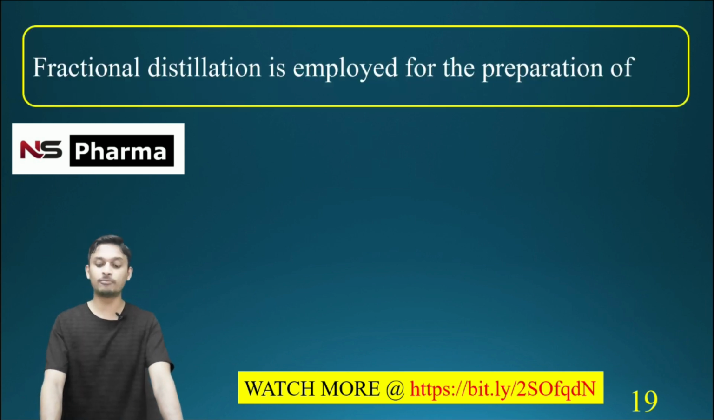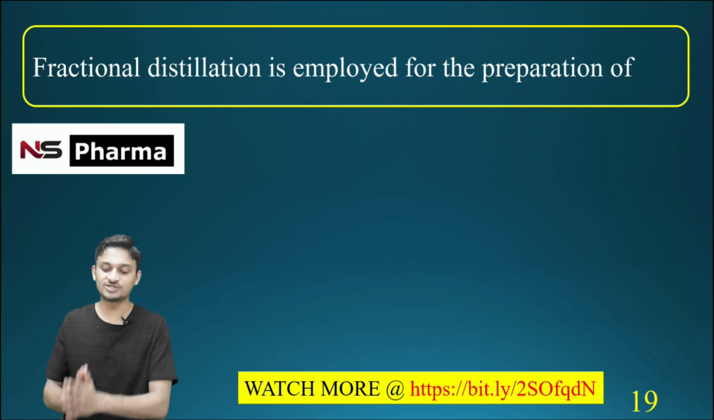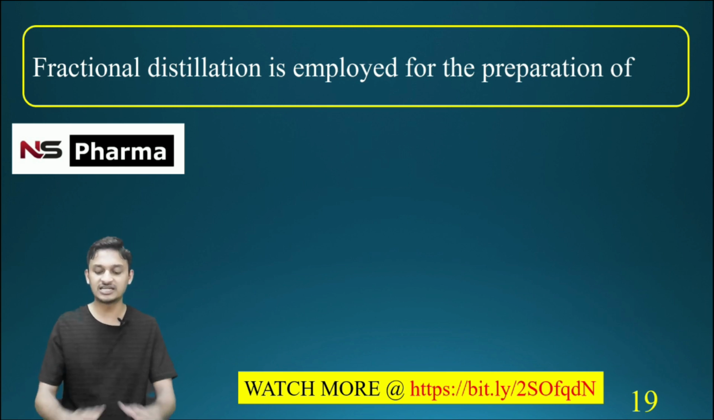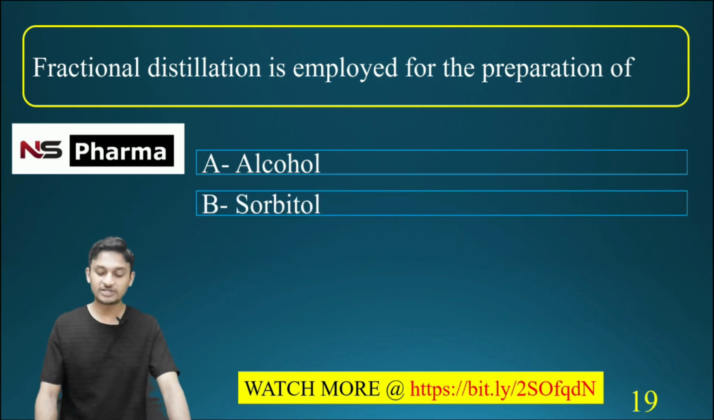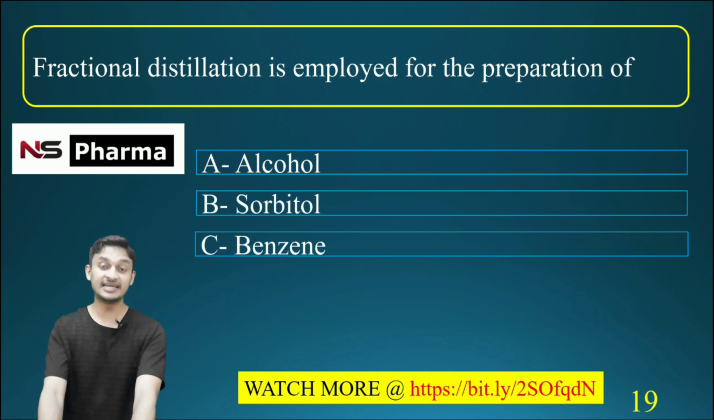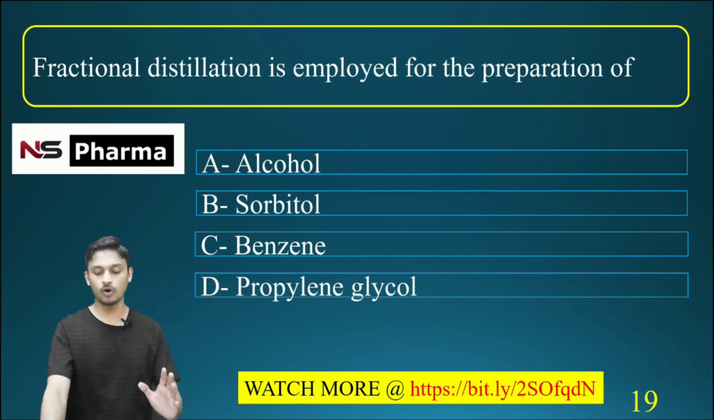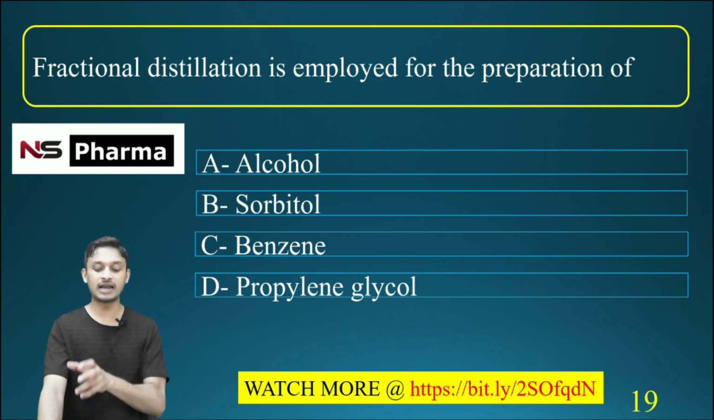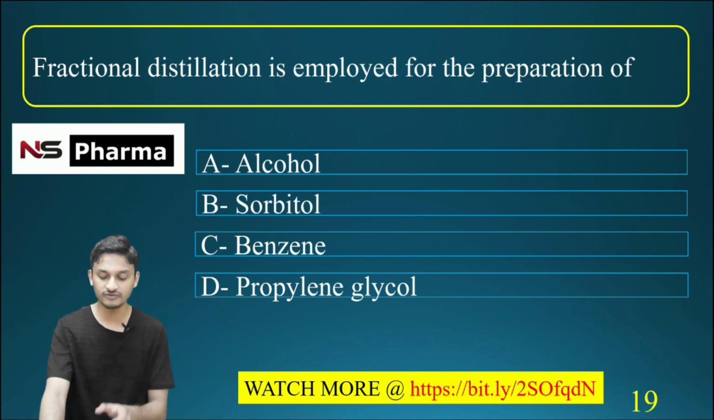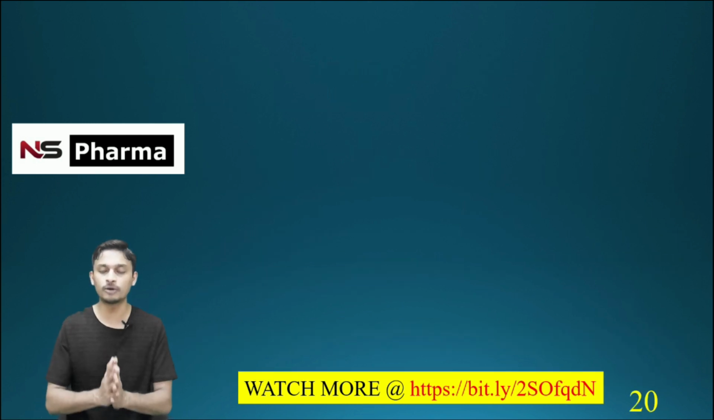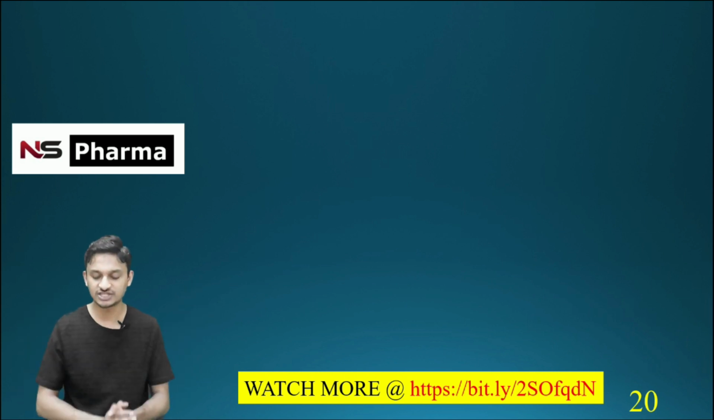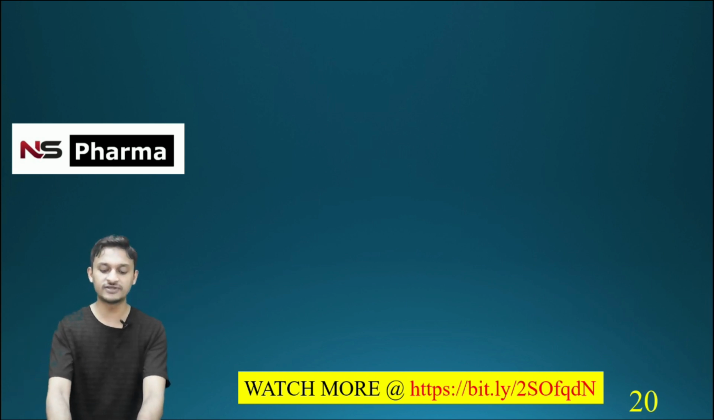Fractional distillation is employed for the preparation of. Options are: A, alcohol; B, sorbitol; C, benzene; D, propylene glycol. In which of the following preparations is fractional distillation used? The correct answer for this question is option A, alcohol. In case of alcohol preparation, we are using fractional distillation. Now we are moving to the last question of this video.